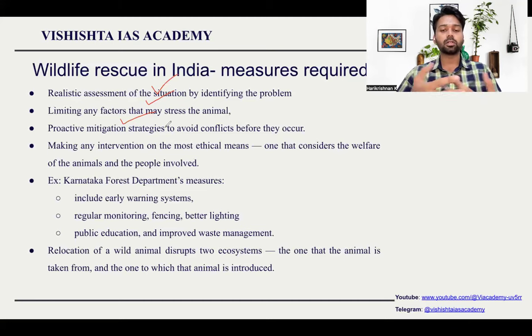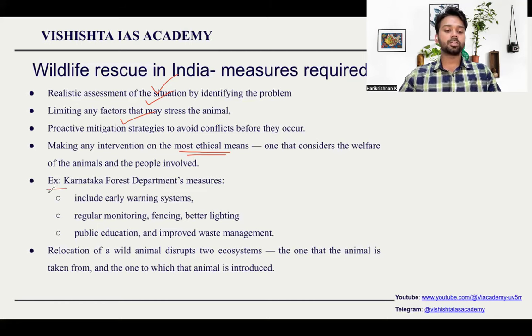If it is a tiger, what is the plan? So this should be there. Making any intervention on ethical means. That means the people also should not be affected. Animal also should not be affected. And when you reintroduce the animal into the forest, make sure you are reintroducing it in its habitat itself so that it can survive later.